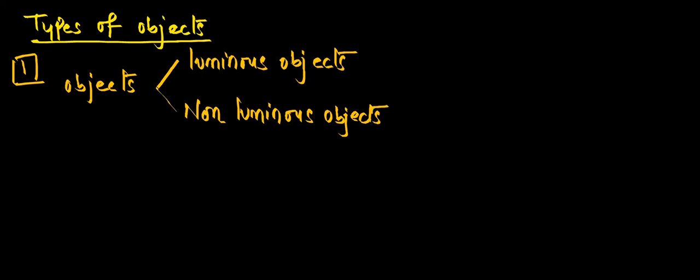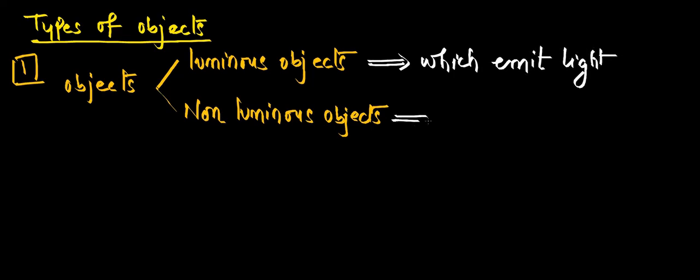Okay, so luminous objects means what? Which emit light. Which emit light, they are called luminous objects. And non-luminous means what? Which do not emit light.